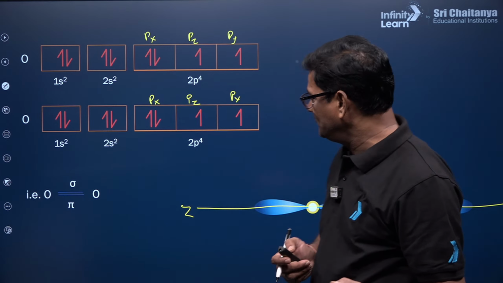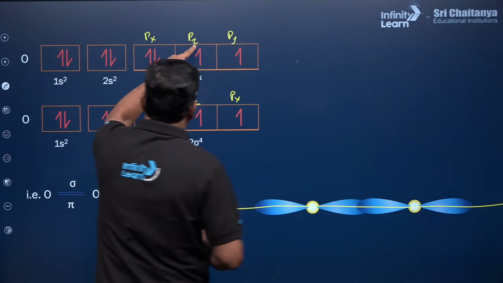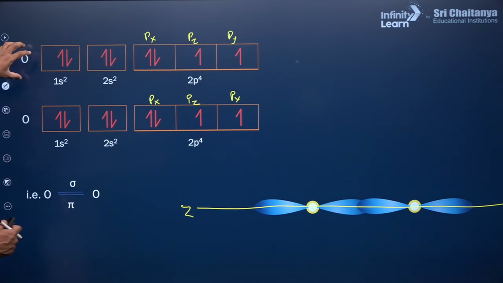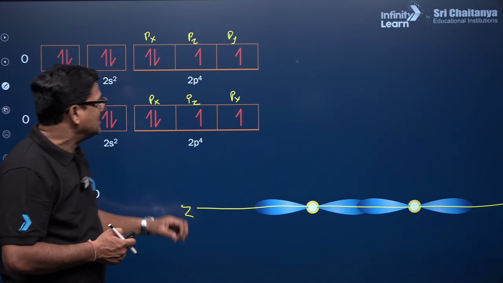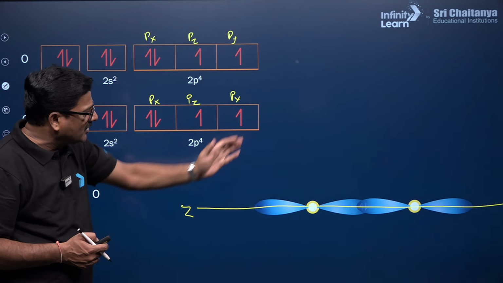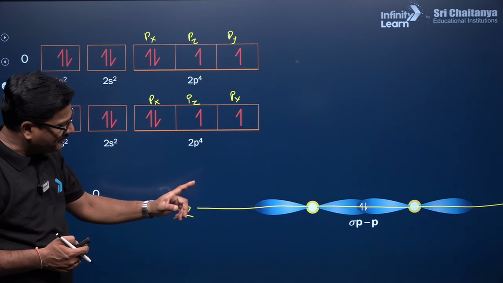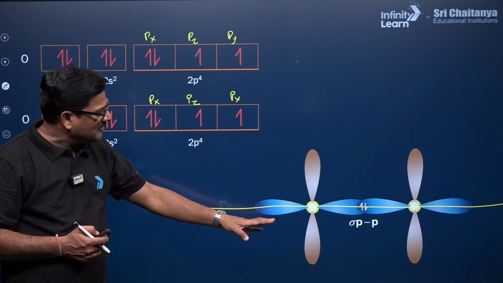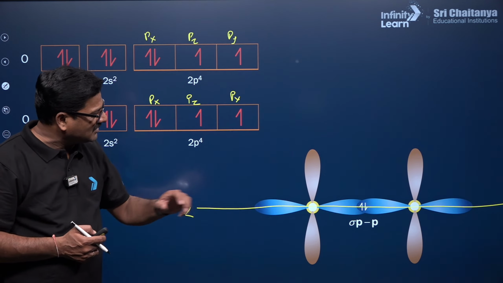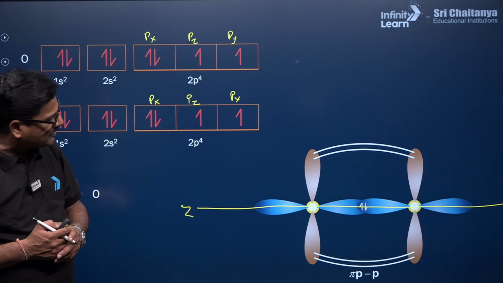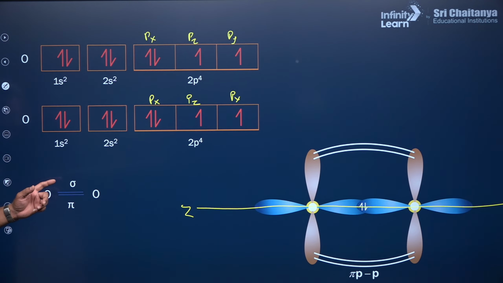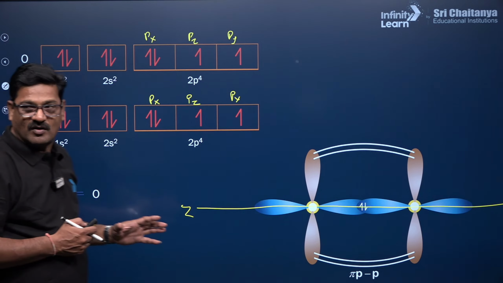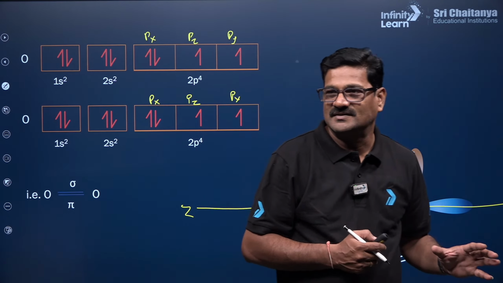Okay, Janishiga, and once this orbital is going to form, this is an oxygen and this is an oxygen, two oxygen atoms combining together. And this is a py orbital perpendicular to that, and a sigma pp bond is formed, and py and py orbitals are there. Now these py orbitals are going to form a pi bond. So between two oxygen atoms, one sigma bond and one pi bond is formed. This is about the formation of oxygen, right?